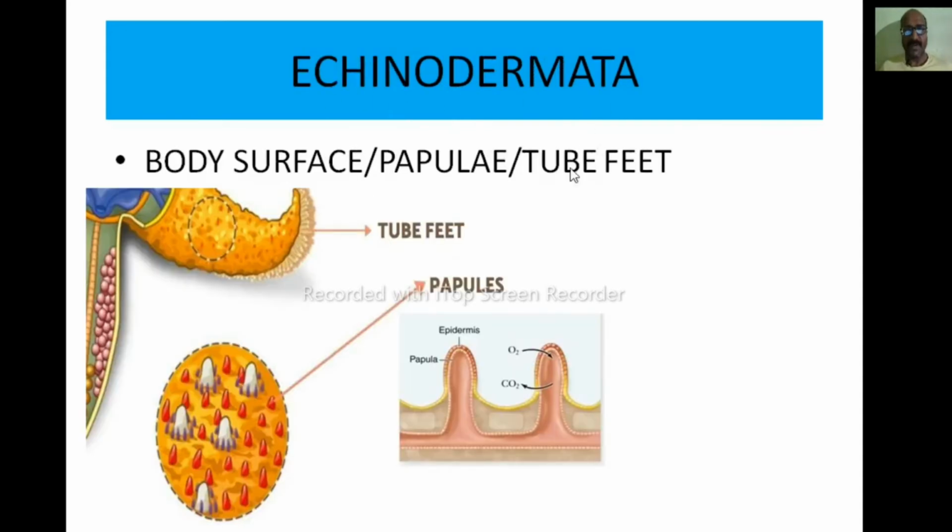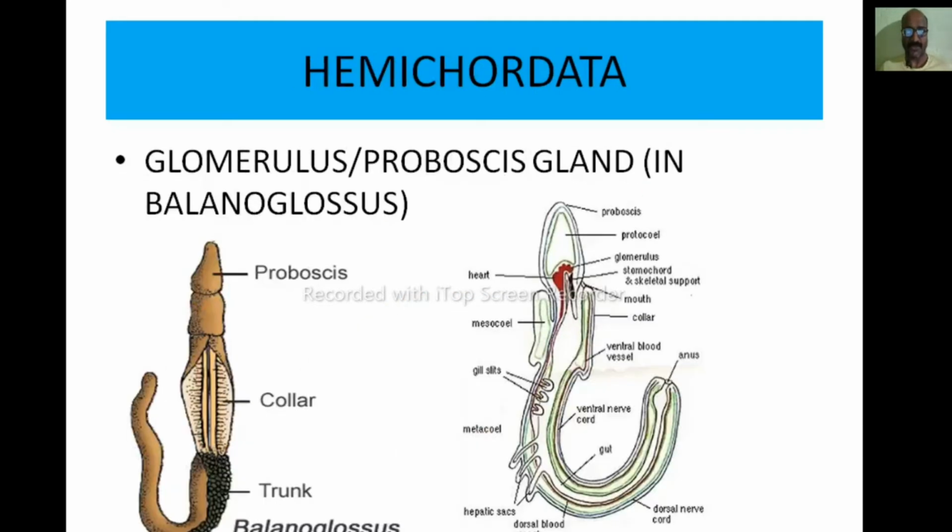In echinodermata, the body surface also acts as the main excretory organ, but here the tube feet. So these are the tube feet, okay. And on the surface of the body there are the papulae. So papulae here also excrete some of the nitrogenous waste. So the body surface, papulae or tube feet act as the excretory organ in echinoderms.